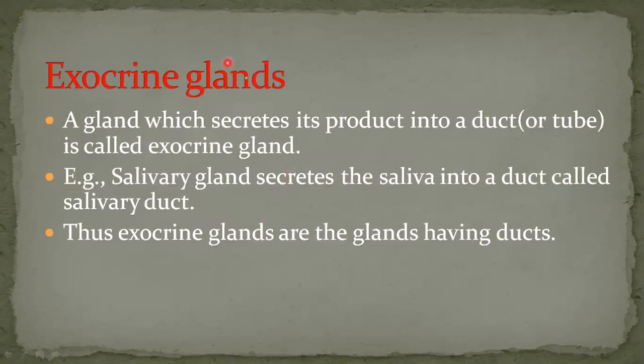Coming to the exocrine glands, a gland which secretes its product into a duct or tube is called an exocrine gland. The secretions of these exocrine glands are stored in the duct. Example, salivary gland. Where is the salivary gland present? Yes, the salivary gland is present in the mouth or buccal cavity, and it secretes saliva into the duct called the salivary duct. So the salivary gland is the best example for an exocrine gland. Thus exocrine glands are the glands having ducts.